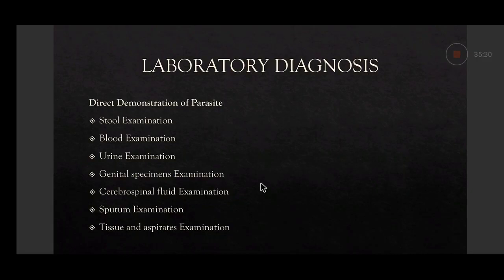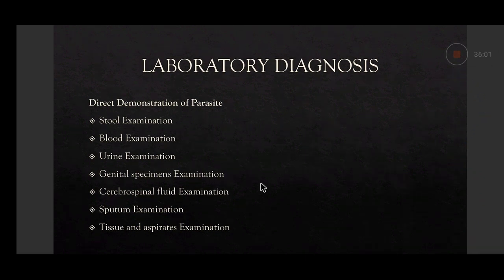So Entamoeba histolytica cysts can be isolated. Trophozoites of Entamoeba histolytica can be detected by this method. Then Giardia lamblia cyst can be seen. Trophozoite can be seen. And eggs, or ova, of roundworm, hookworm. That roundworm means Ascaris lumbricoides. Hookworm, Ancylostoma duodenale, can also be seen by this direct examination.